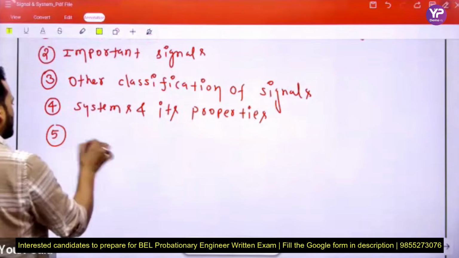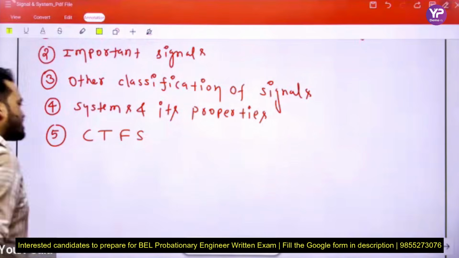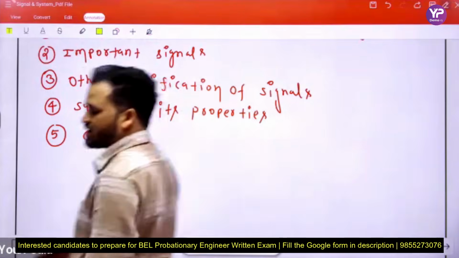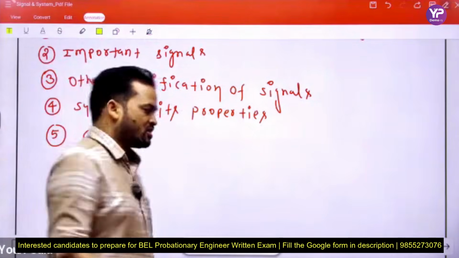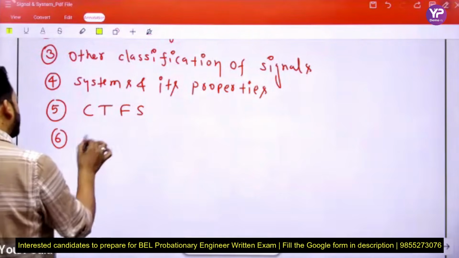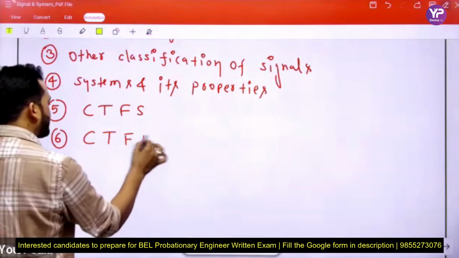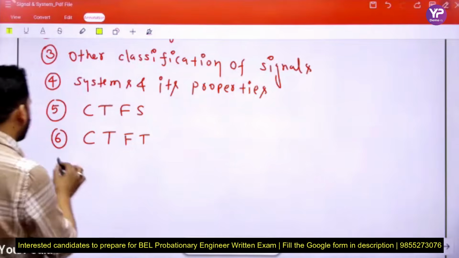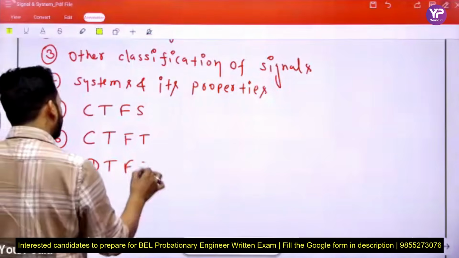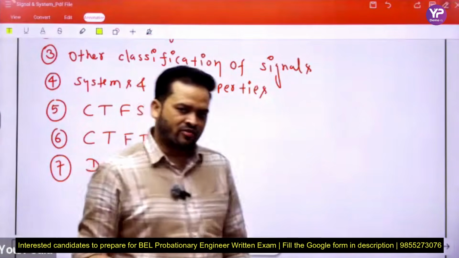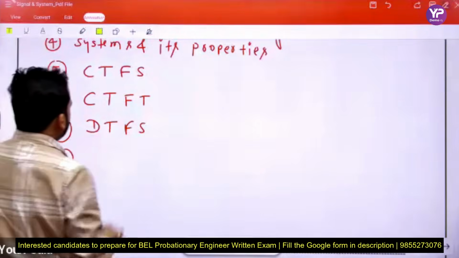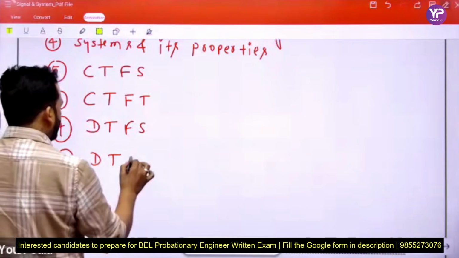In the fifth chapter we discuss CTFS, continuous time Fourier series. Here we explain the difference between continuous and discrete, which was in the first chapter. Next chapter we discuss CTFT, continuous time Fourier transform. Seventh chapter is DTFS, discrete time Fourier series. Next, in the eighth chapter we discuss DTFT, discrete time Fourier transform.